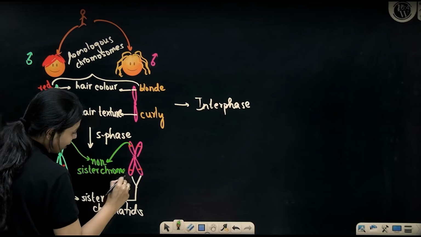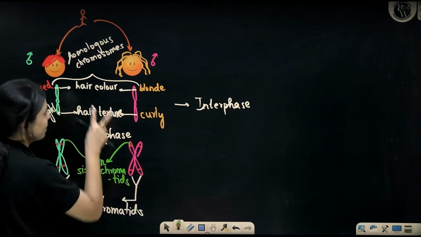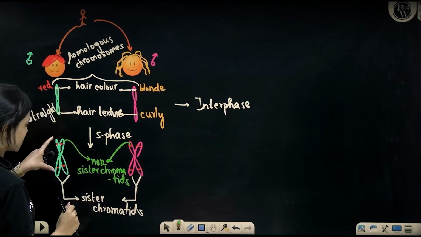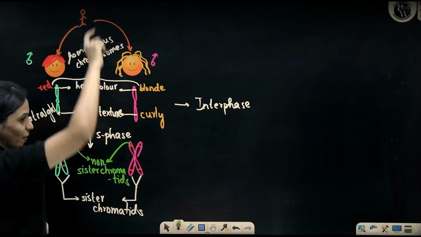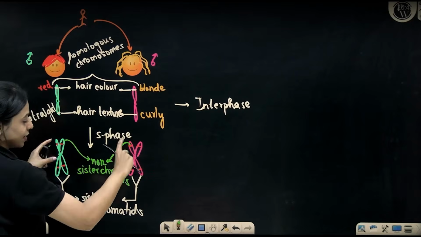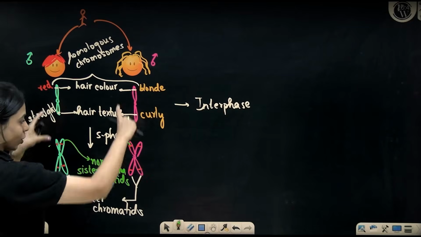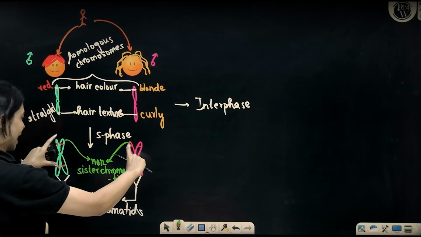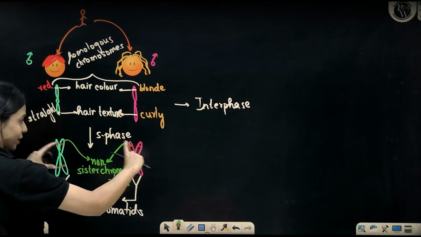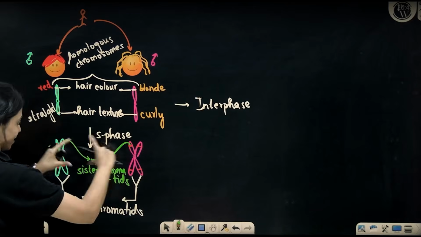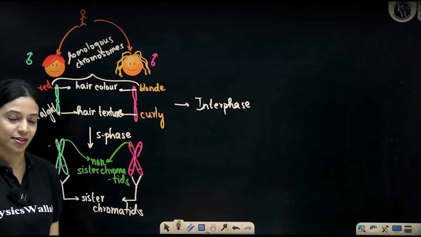But it has to be a part of the same homologous pair of chromosomes. It can't be that this chromosome belongs to the first pair and another chromosome belongs to the third pair. They are not homologous. In the homologous chromosomes, this and this of two different chromosomes belonging to the same pair are called non-sister chromatids.